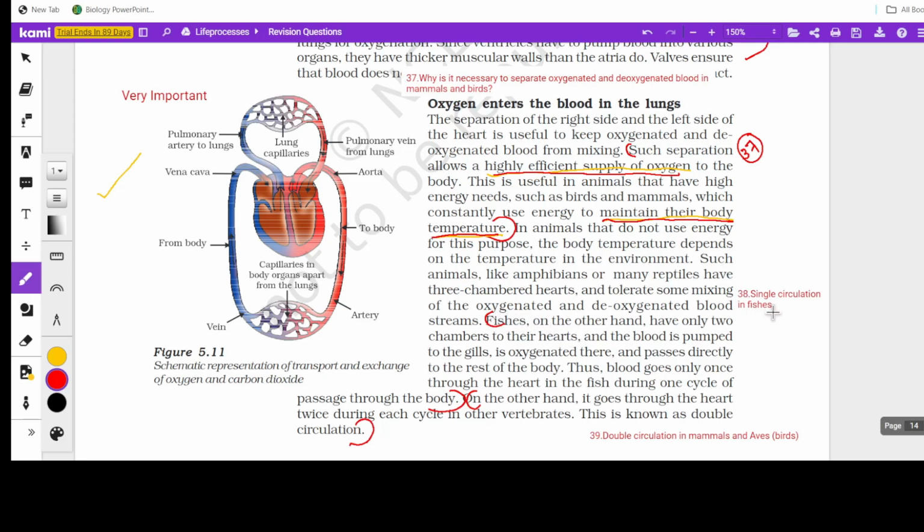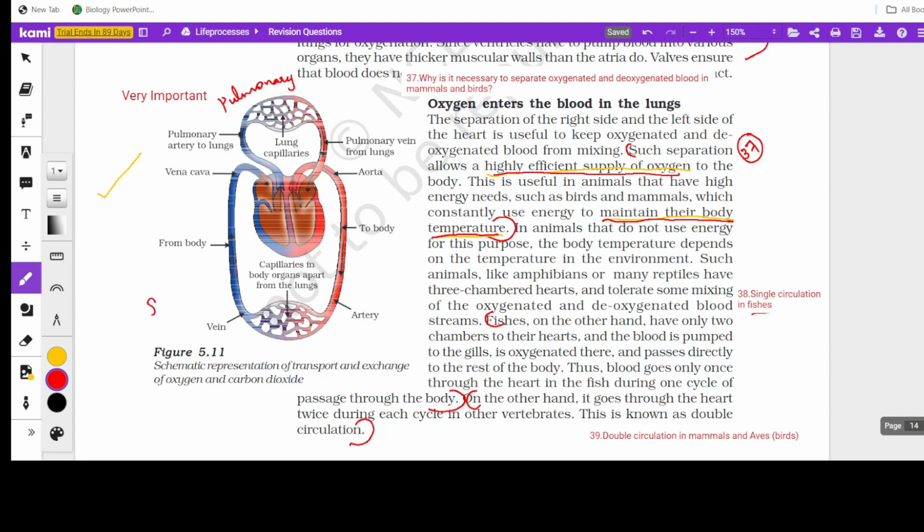Then in the case of fishes, single circulation, because they have only 2 chambers, so only once the blood enters into the heart and comes out, so it is single circulation. Whereas in vertebrates like mammals and aves like birds, double circulation. One is pulmonary circulation, because it is concerned with lungs. It is taken to lungs, oxygenated and brought back from the lungs.